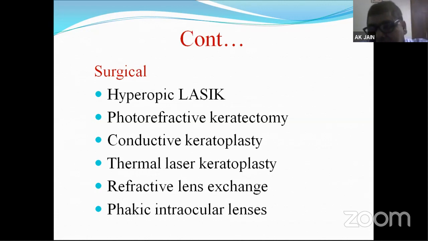Here we remove the normal crystalline lens and put in a higher power intraocular lens, and that's how the power of the eye is increased. Phakic intraocular lenses are implantable contact lenses, where the lens is inserted just above the normal crystalline lens. Conductive keratoplasty is a procedure which uses thermal wavelengths. Thermal laser keratoplasty is again a laser procedure. LASIK is a laser procedure. Photorefractive keratectomy is a laser procedure. So if you want, I can go into the detail.